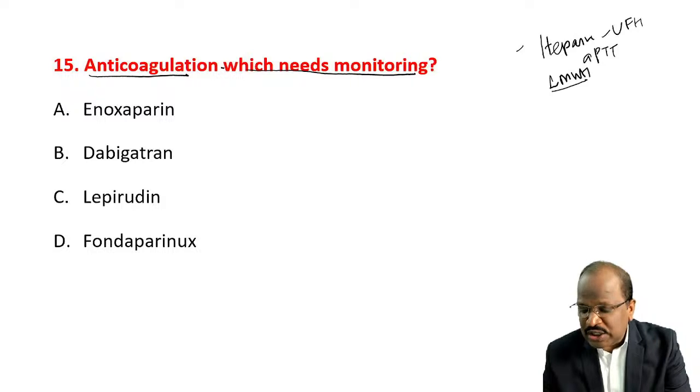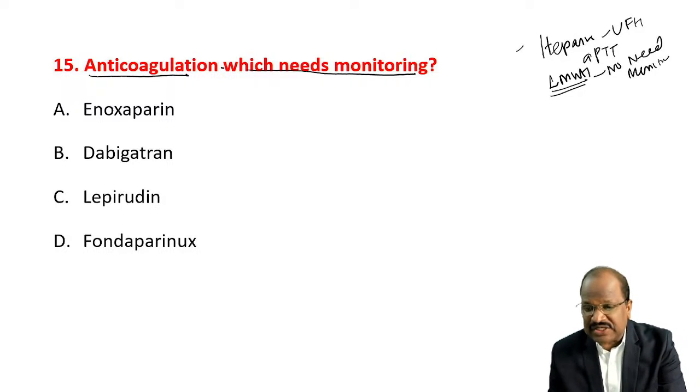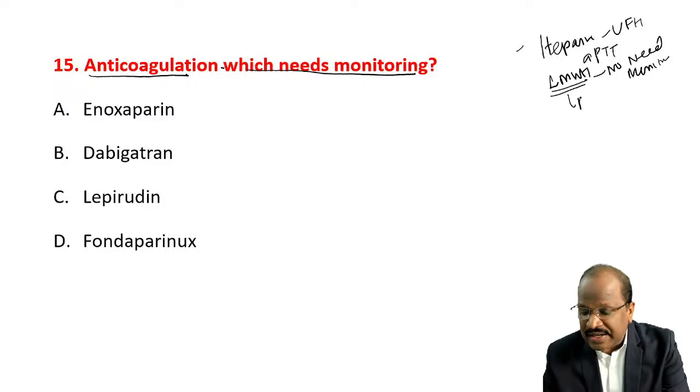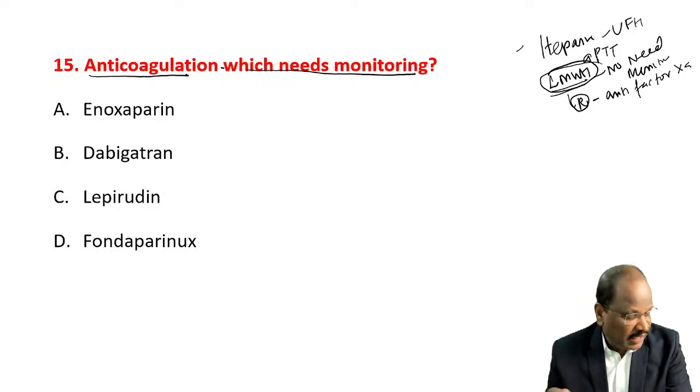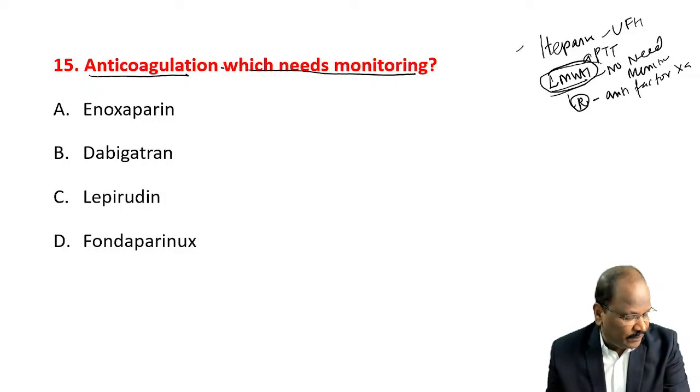LMWH usually needs no monitoring because it is a very safe drug, but it undergoes renal excretion. So in kidney failure it needs monitoring by assessing anti-factor 10A level. So usually for LMWH we don't need monitoring, but in kidney failure we do.